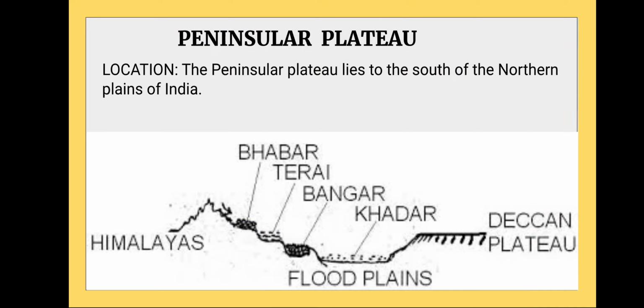The Peninsular Plateau lies to the south of the northern plains of India. As we have discussed, you can see in the figure the Himalayas, and after the Himalayas there are the northern plains. On the basis of relief features, we categorize the northern plains as Bhabar, Terai, Bhangar and Khadar. The region you can see in the figure is the northern plains, and to the south of the northern plains lies the Peninsular Plateau.